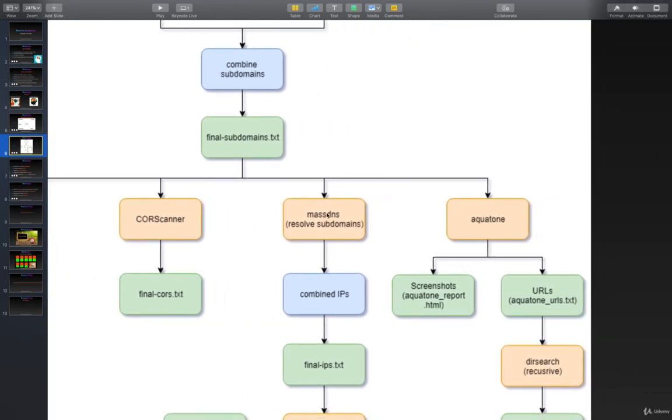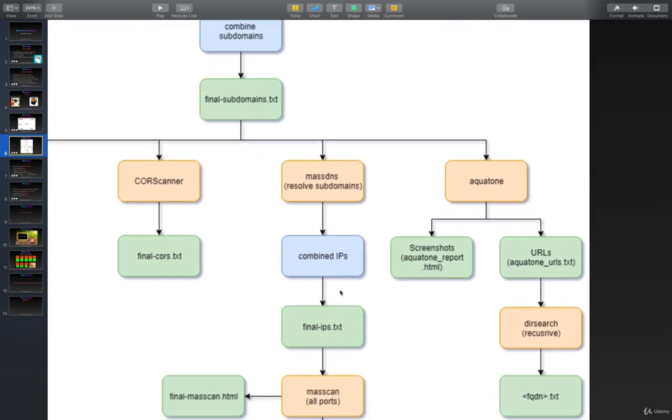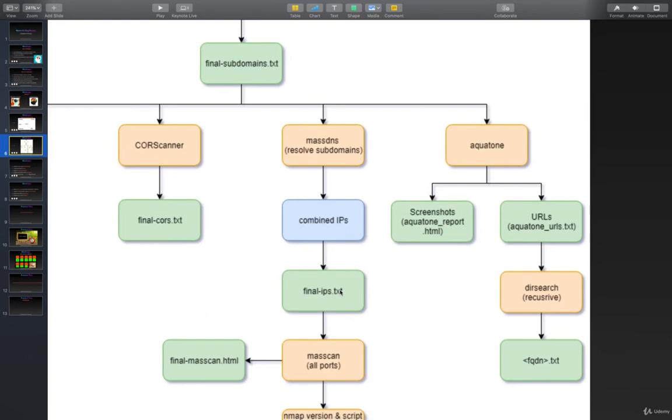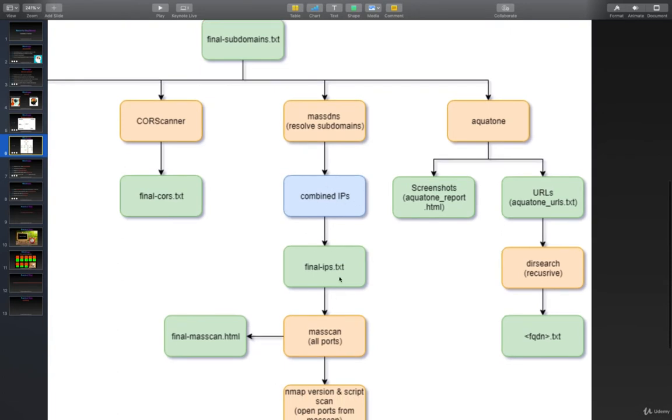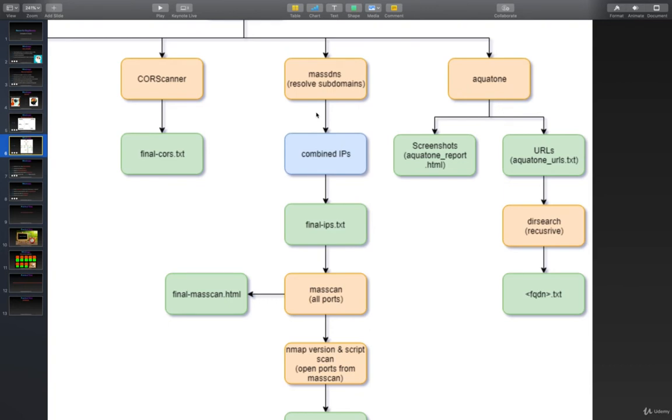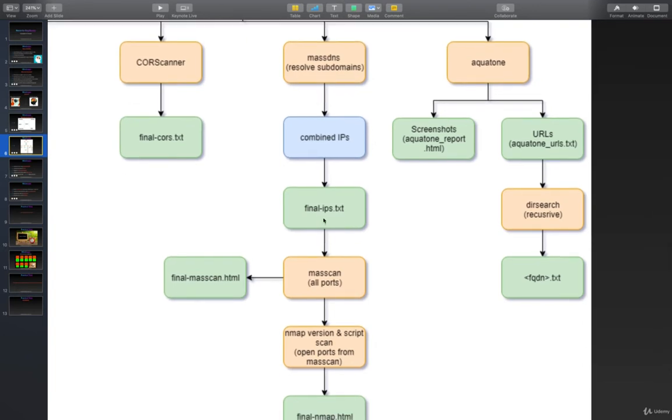Next is MassDNS, which will again resolve those subdomains and identify which of the subdomains are actually active and giving a status code of 200 OK. So basically we are running a filter to identify the live domains. Then we are going to combine those IP addresses and put them into final IPs.txt. Also, with the help of MassDNS, we will get more and more subdomains through DNS resolution when we run this particular tool. So we have now new final IPs that we have stored in this file.